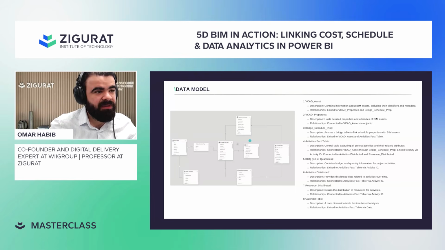The time schedule is here. The VQ is here. The activity is here. Time schedule as well. And here we have the calendar table. So the logic of how to link them together is literally about the common code. So you have the activity ID.